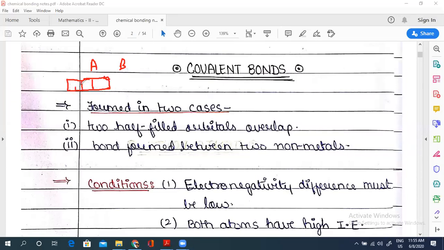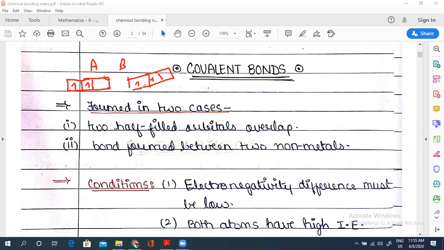Suppose it has two unpaired electrons, and B also has two unpaired electrons. Then they will share these electrons with each other.